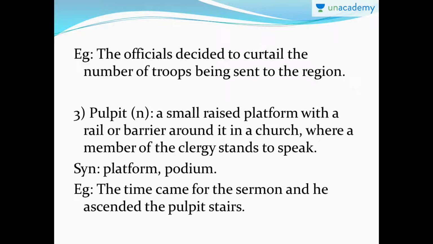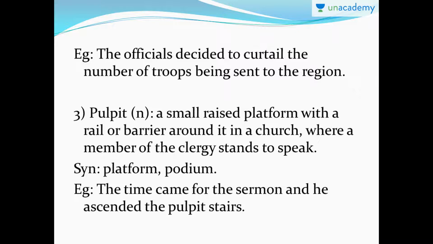The third word is pulpit. Pulpit is a noun that means a small raised platform with a rail or barrier around it in a church where a member of the clergy stands to speak. It is something like a podium, but we call it a pulpit when it relates to a church. I will not call a raised platform where one stands and talks in a college a pulpit. No, that's a podium. Whereas the same thing in a church is called a pulpit.